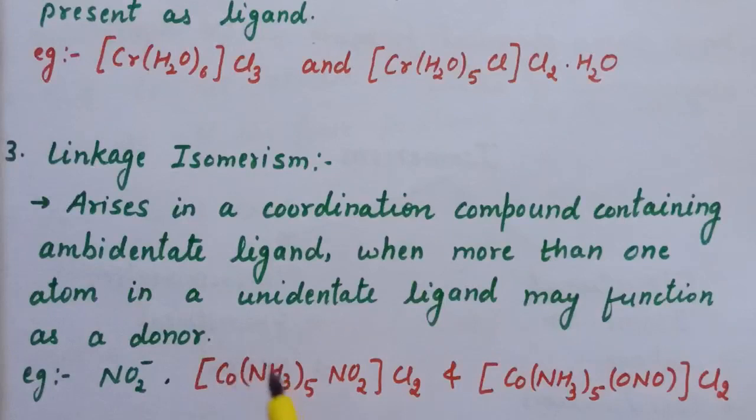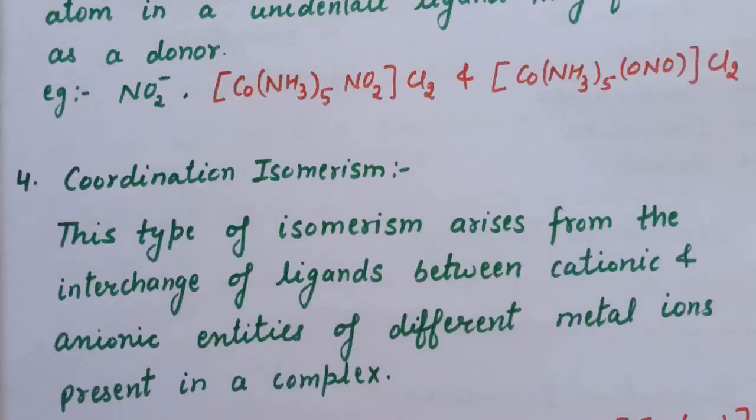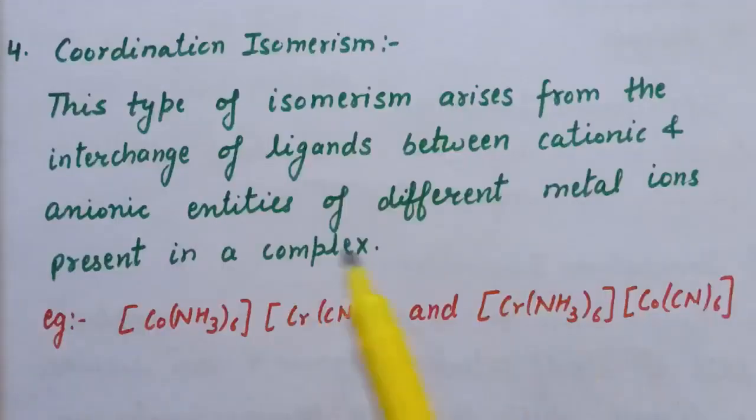So this is the example of linkage isomers. Now the fourth type is coordination isomerism. Coordination isomerism, this type of isomerism arises from the interchange of ligands between the cationic and anionic entities of different metal ions present in a complex. Now here is the example of coordination isomers.